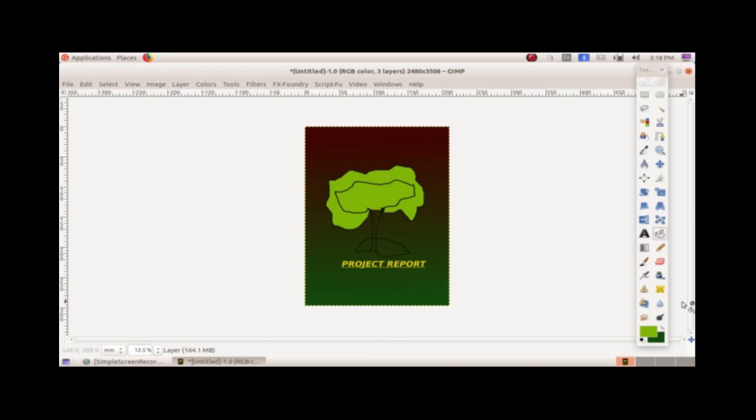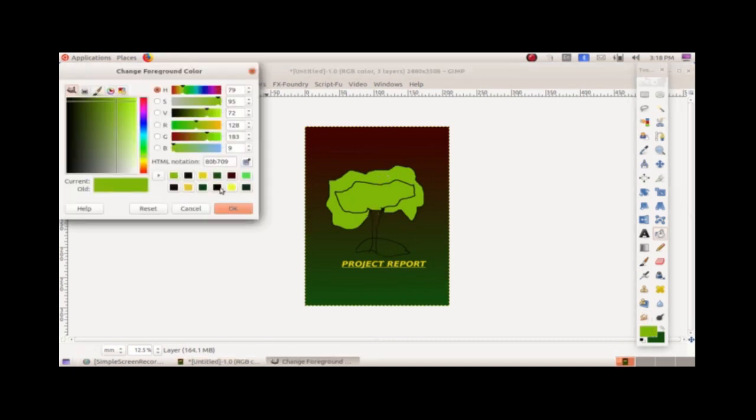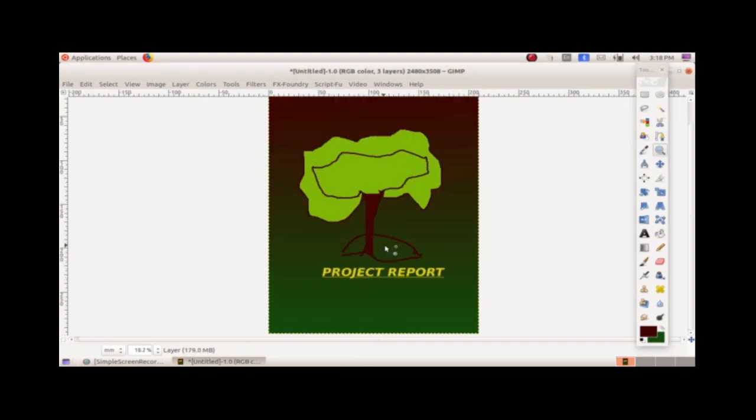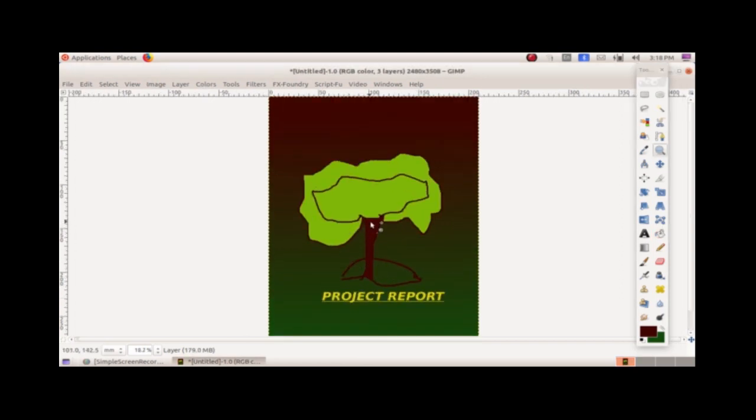And for the bark, we can choose brown color. Okay, now we have given color to our tree.